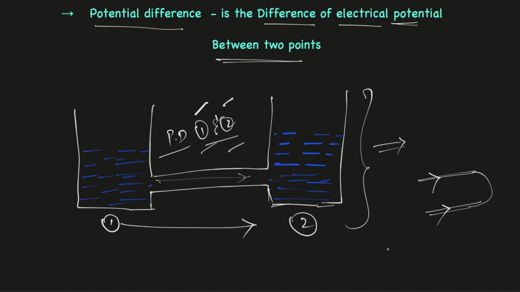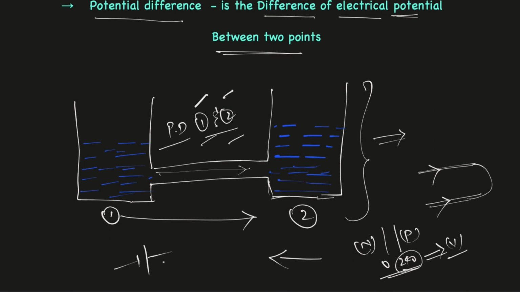If you have seen a battery or an alternator or any circuit, you have two wires coming to your home, that is 0 and 240. The potential difference between phase and neutral is 240, and this is called voltage. So voltage and potential difference are the same. In the same way, if you consider a battery, the positive of the battery is at 9 volts and the negative is at 0 volts, and the potential difference of this battery is 9 volts, and this is voltage.